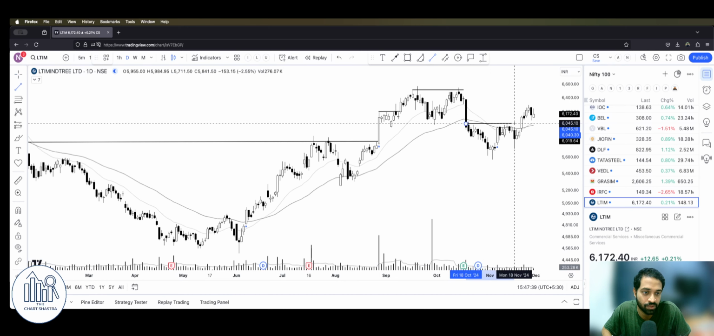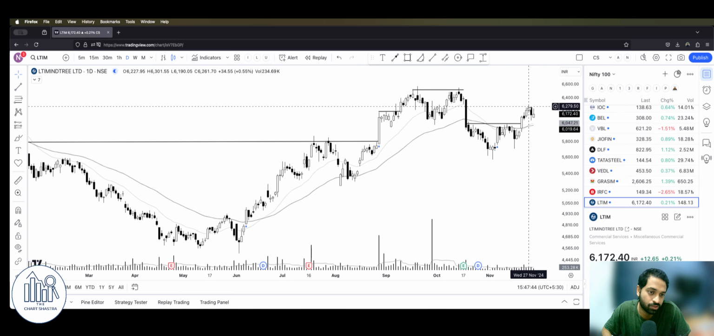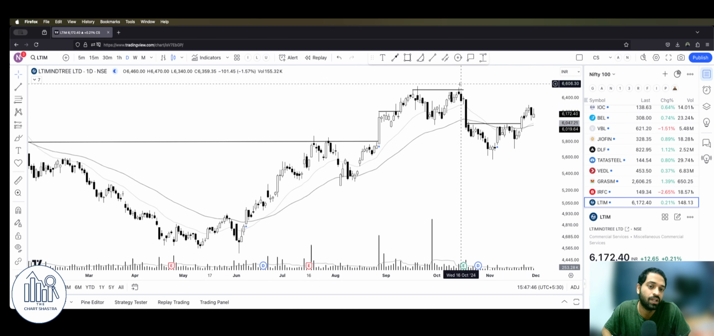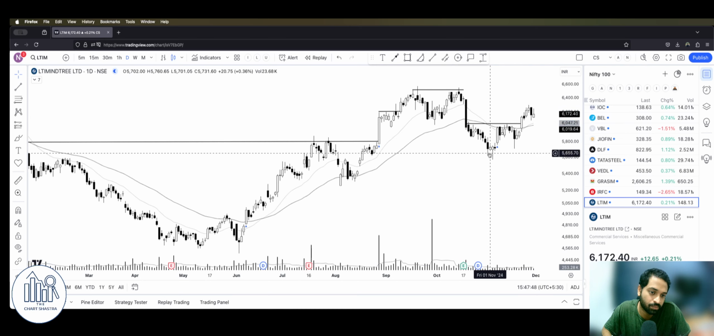See, we want something like this in IRFC to confirm it. It should not make new lows. It should at least stop making new lows. See, this was the low, this was the low, and probably this is the low now. This is what we need.